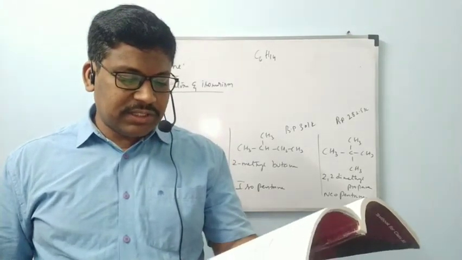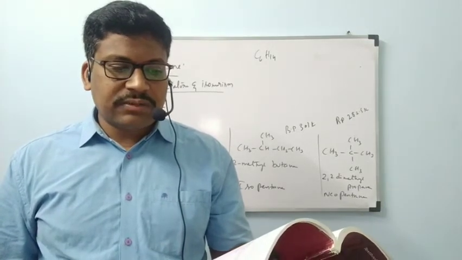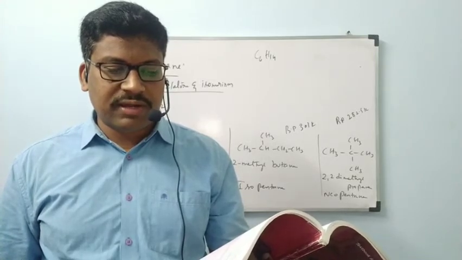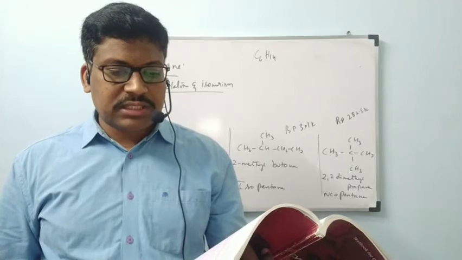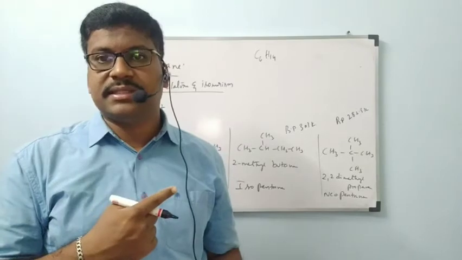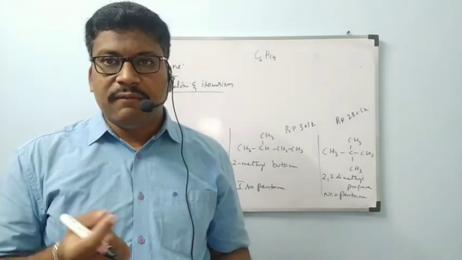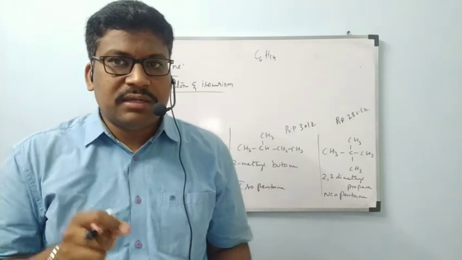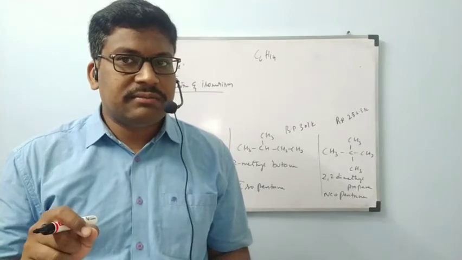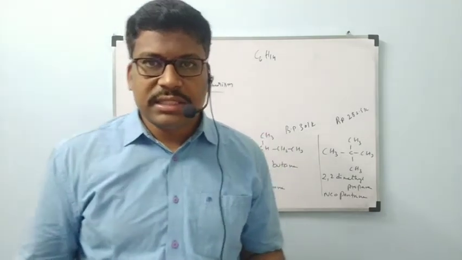Since the difference in properties is due to the difference in their structures, they are known as structural isomers. It is also clear that structures 1 and 3 have a continuous chain of carbon atoms, but structures 2, 4 and 5 have a branched chain. Such structural isomers which differ in the chain of carbon atoms are known as chain isomers. When they have the same molecular formula but differ in the structure of chains, that is called chain isomerism, and those compounds are called chain isomers.